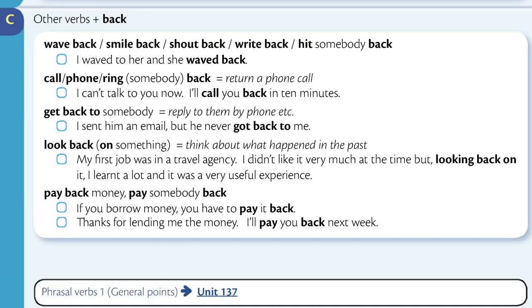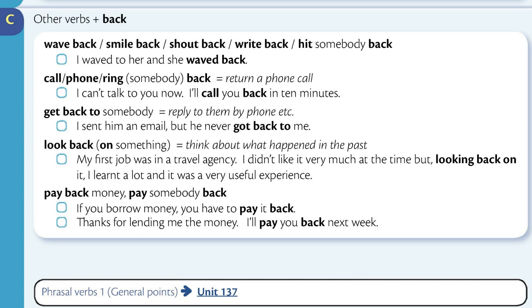Section C. Other verbs plus back. Wave back, smile back, shout back, write back, hit somebody back. I waved to her and she waved back. Call, phone, ring somebody back means return a phone call. I can't talk to you now. I'll call you back in 10 minutes. Get back to somebody means reply to them by phone, etc. I sent him an email, but he never got back to me.